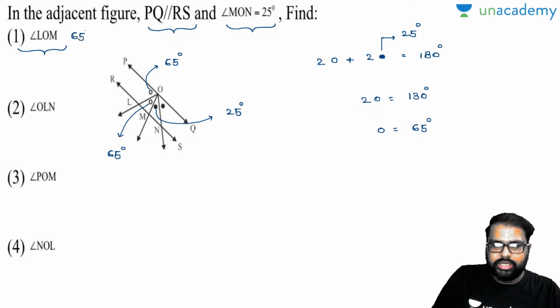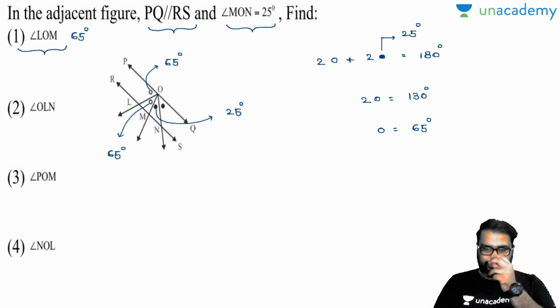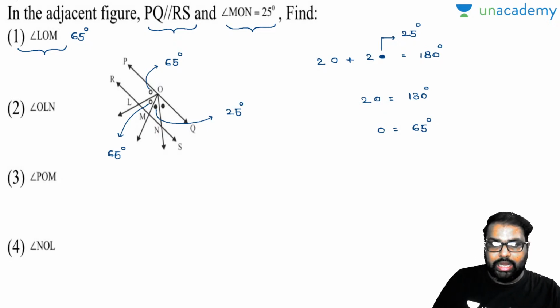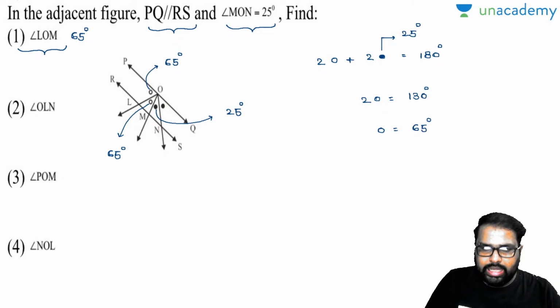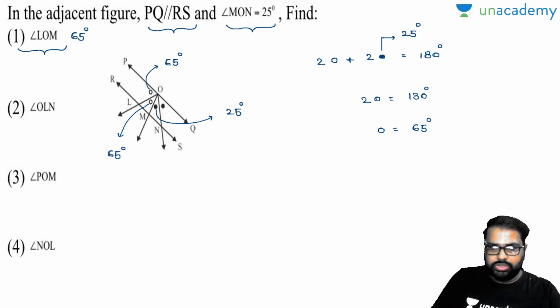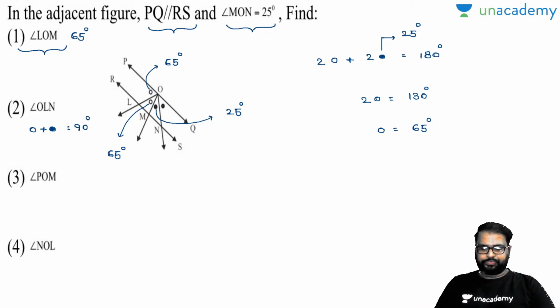Did you get the logic there? How many of you got the logic there? Same question. Come to the next one. OLN. Now look, OLN. So see here, OLN completely together is one plain dot plus one black dot. Is it true? OLN combined together is one plain dot and one black dot. So 25 plus 65, is it 90 degrees? Perfectly right. And OLN value is equal to 90 degrees.